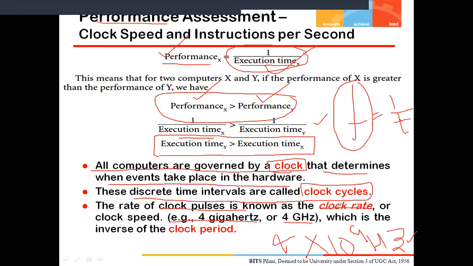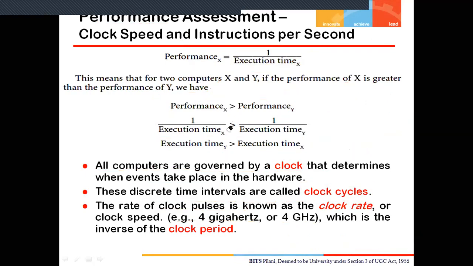So in the question, if you have the clock rate, then we can directly use the clock rate, and if we want the clock period, then the inverse of the clock rate gives me the clock period. So I hope these terminologies are clear to you. What we are using is the clock, the clock cycles and the clock rate. So to compute the execution time, what I need is the number of clocks.